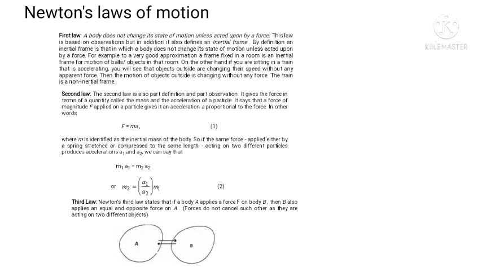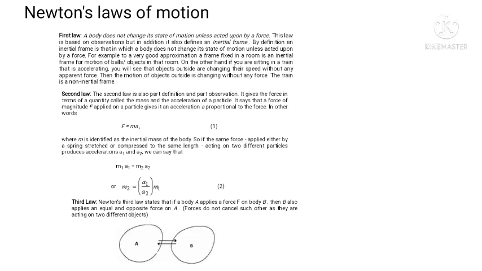So if the same force, say a spring stretched or compressed by the same length, acts on two different particles producing accelerations a1 and a2, we can say that m1 a1 equals m2 a2, or m2 equals a1 by a2 into m1.